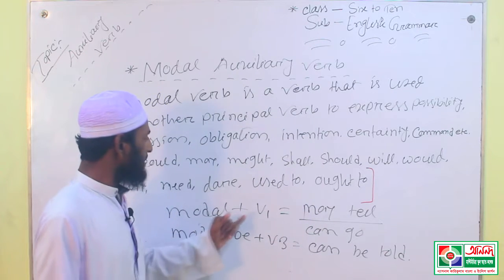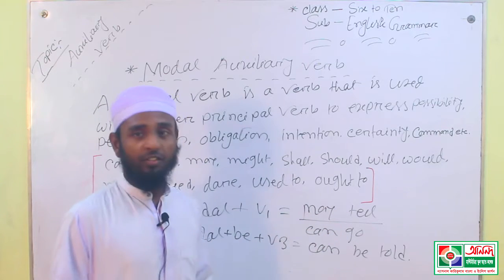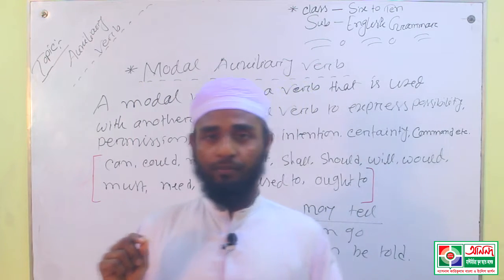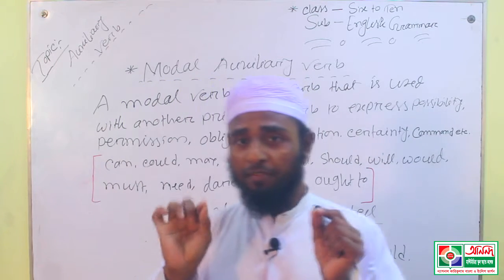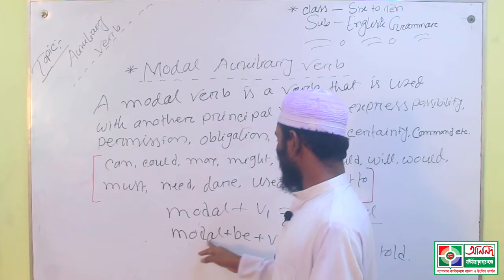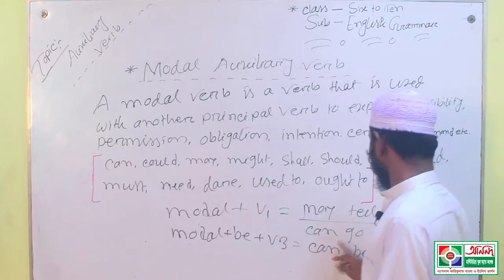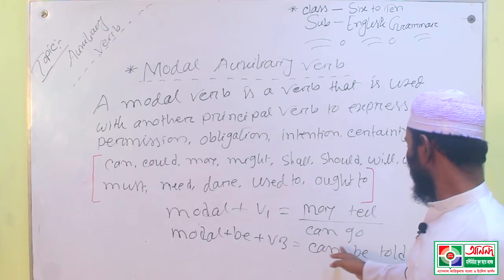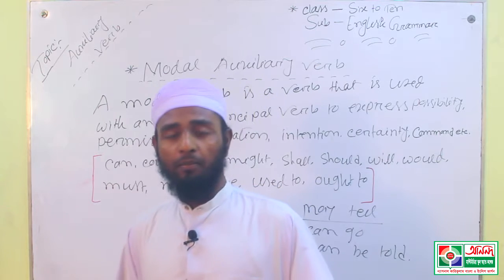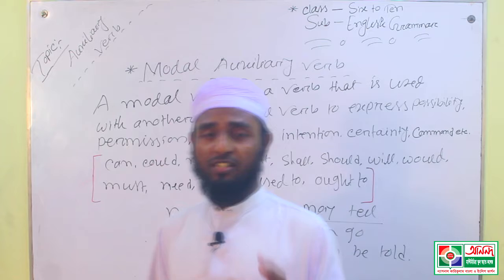That means modal plus B1, and modal plus be plus B3: can be told, can have gone, shall have gone, will have gone. Modal verbs are very easy, and you should make examples so you understand easily.